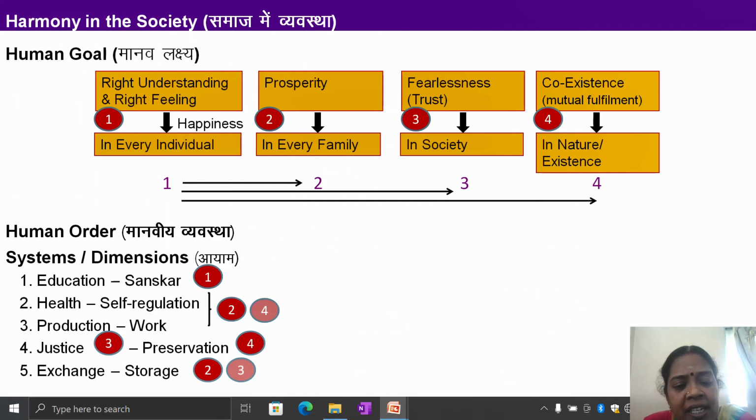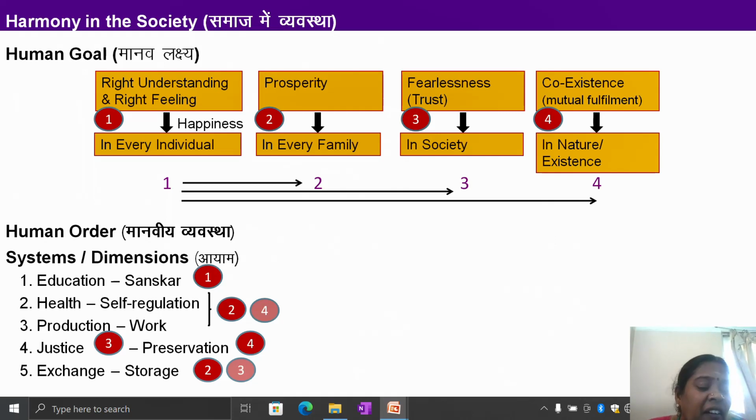that leads to happiness, and prosperity in every family leads to happiness. Fearlessness or trust in the society leads to happiness. Similarly, coexistence and mutual fulfillment in nature or existence will lead to happiness. So in all 4 levels, these are the right human goals. In the human order or the systems, there are 5 dimensions.